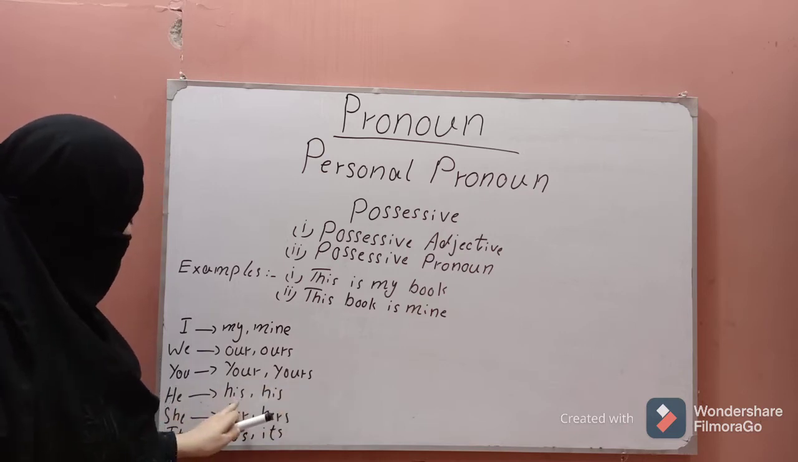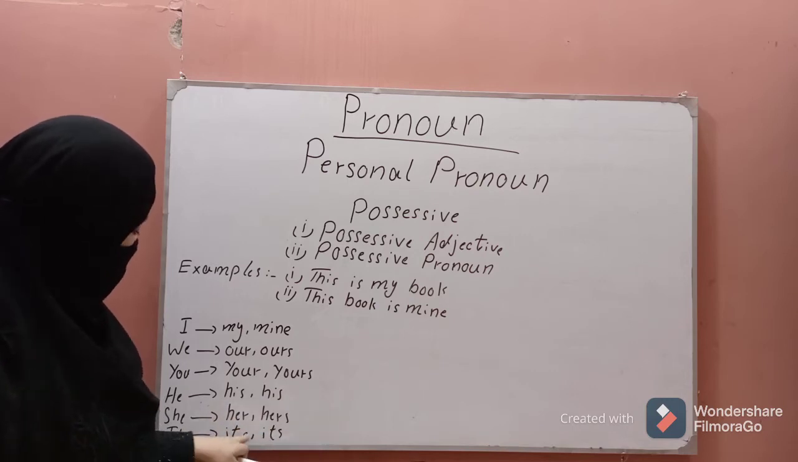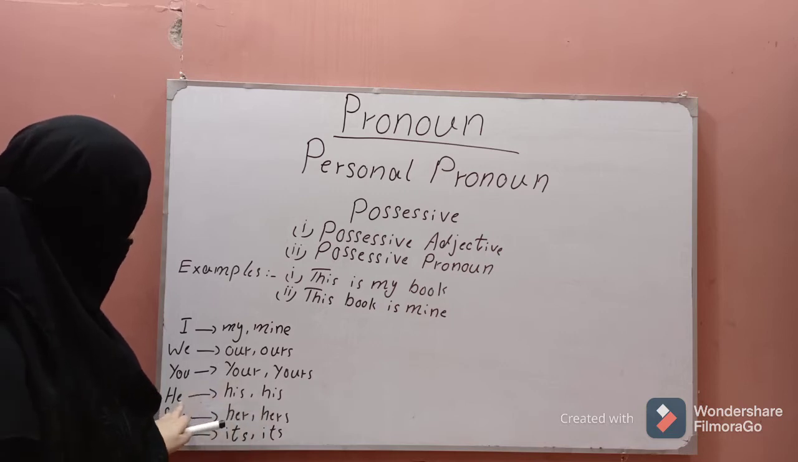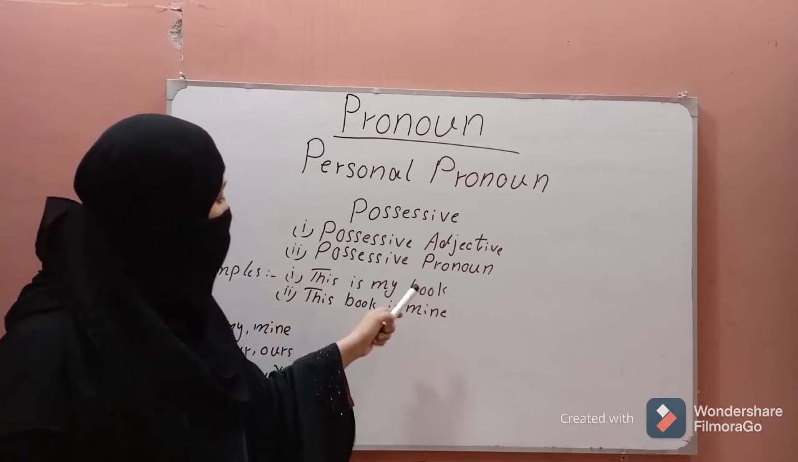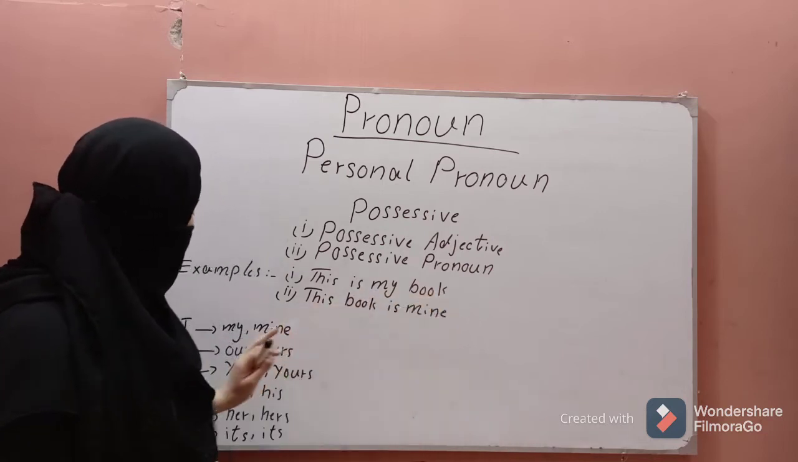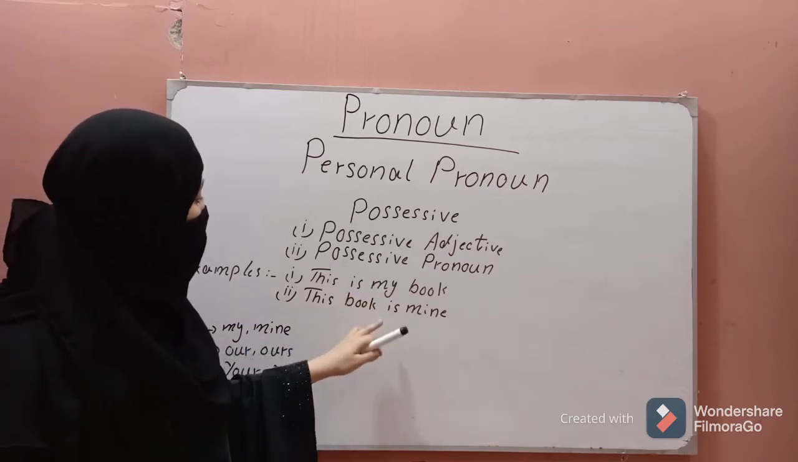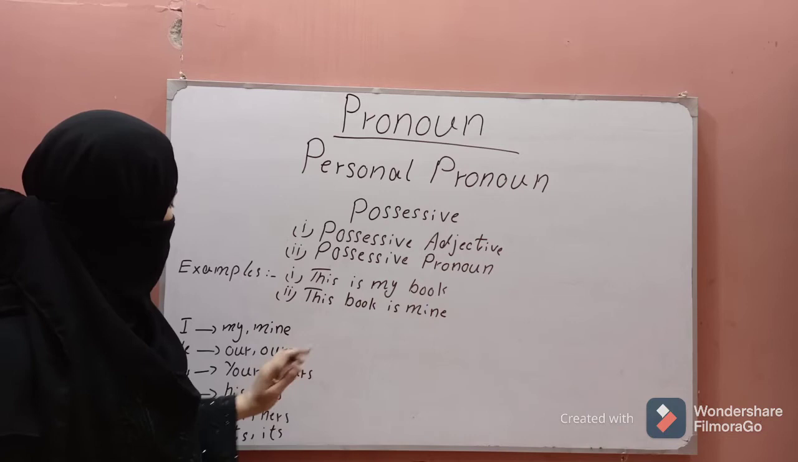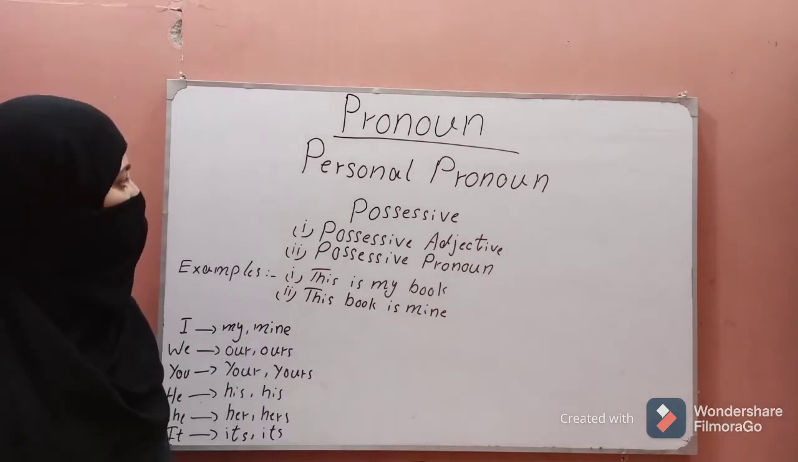For he there is his and his. For she there is her and hers. And it has its and again its. There is no change in he and it. When we are using the noun after it, we use the first possessive. When we are using the noun at the start, we use the second possessive.